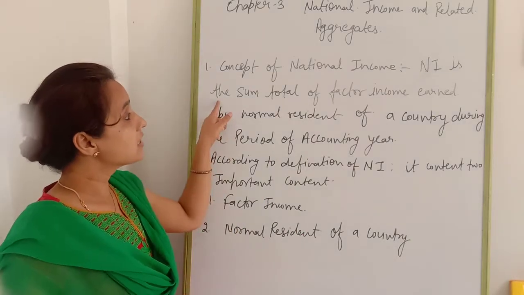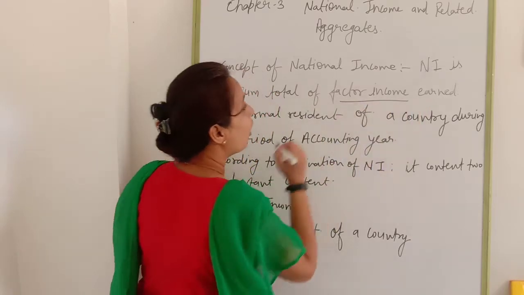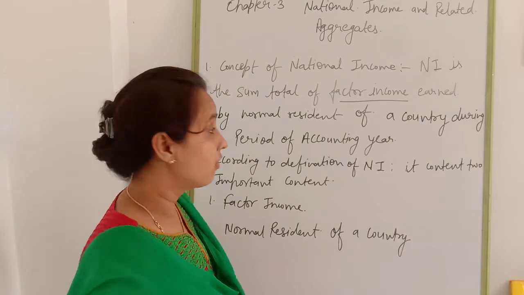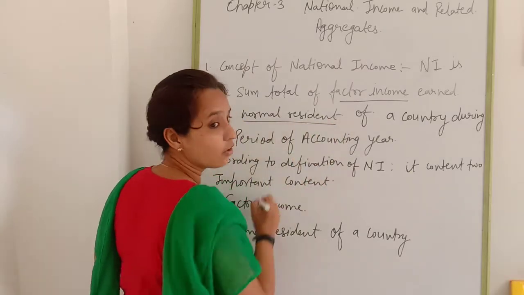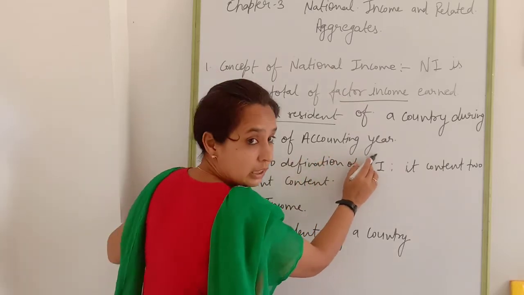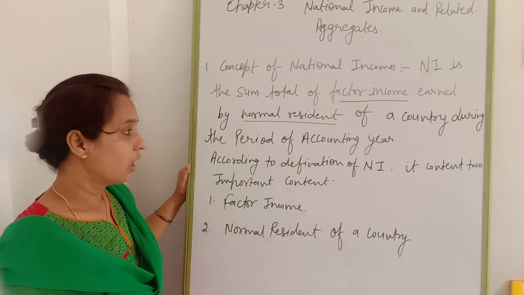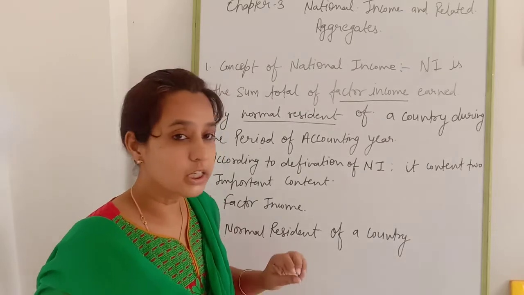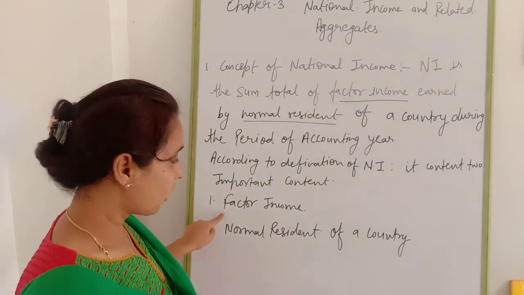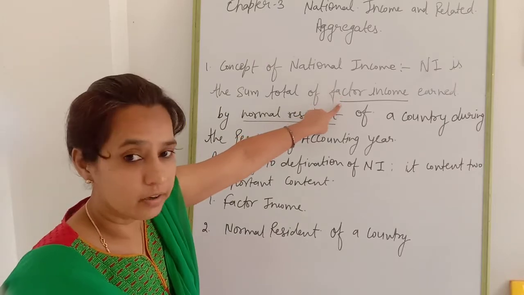National income is the sum total of factor income earned by a normal resident of a country during an accounting year. That is known as national income. According to the definition, it contains two very important points: first, factor income; second, normal resident of a country.